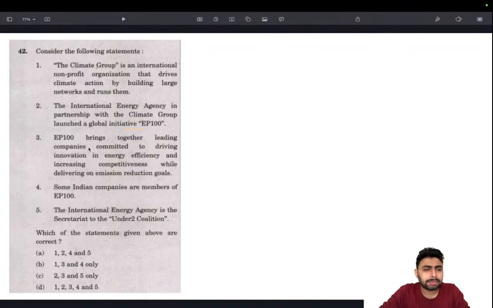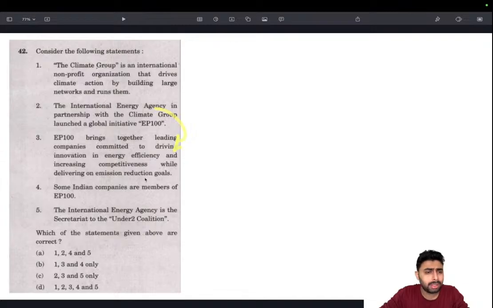So that's there. We are looking for a general statement so that we can get that right and move our way up from that. EP100 brings together leading companies committed to driving innovation in energy efficiency and increasing competitiveness while delivering on emission reduction goals. Okay, emission reduction goals. Again, these two are very much in line. So the only doubt is 'leading companies committed', that's the only thing that's very specific. But these two statements make sense.